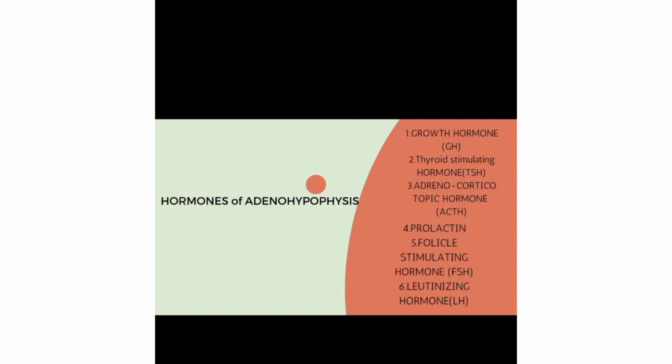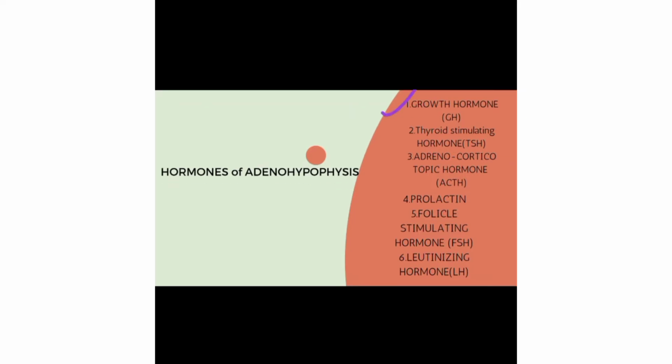Hormones of adenohypophysis. What are the hormones? The hormones are growth hormone, thyroid stimulating hormone, adrenocorticotropic hormone, prolactin, follicle stimulating hormone, luteinizing hormone. Their short forms are very important, so you have to remember this clearly.